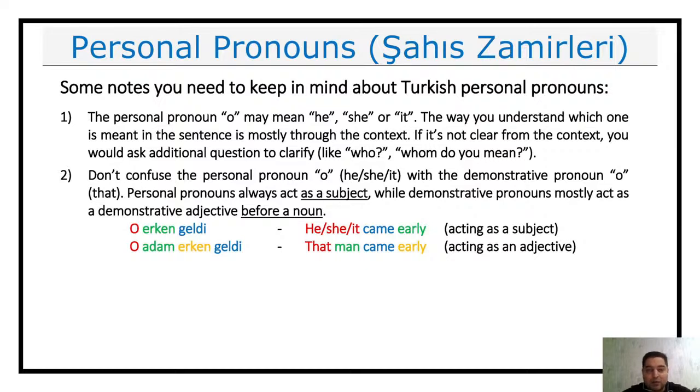Okay, so look at the examples below. You will see that, for example, in the first sentence, O erken geldi. It means he, she came early, and here O acts as a subject. But if you say O adam erken geldi, then you use O here as a demonstrative pronoun, which acts as an adjective. Which person? That person. O adam. Hangi adam? O adam erken geldi. So basically we have to distinguish these two.